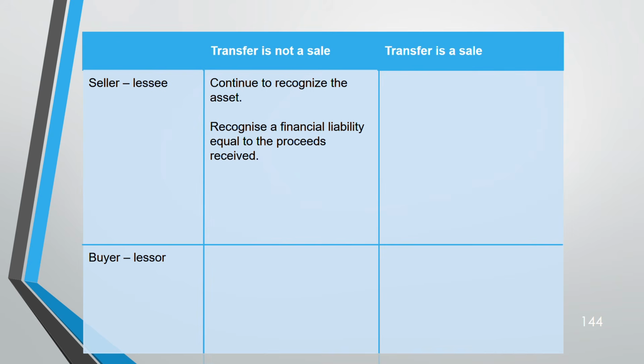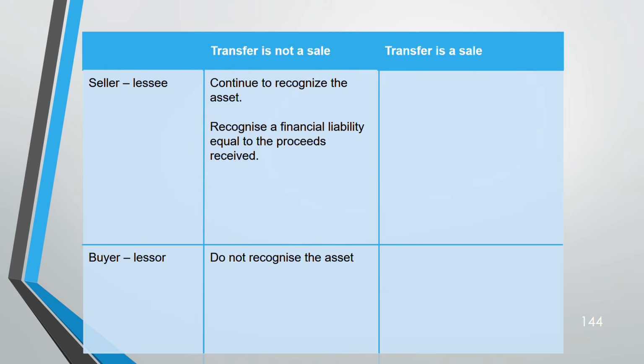That's why you recognize a financial liability. Amount equal to what amount? Proceeds that you have received. Because you cannot recognize it as a revenue. Sale did not take place, no? That's why that proceeds received is equal to the financial liability. For the buyer, even if they have bought, because it's not a sale, the seller is still recognizing the asset. You cannot recognize the asset.